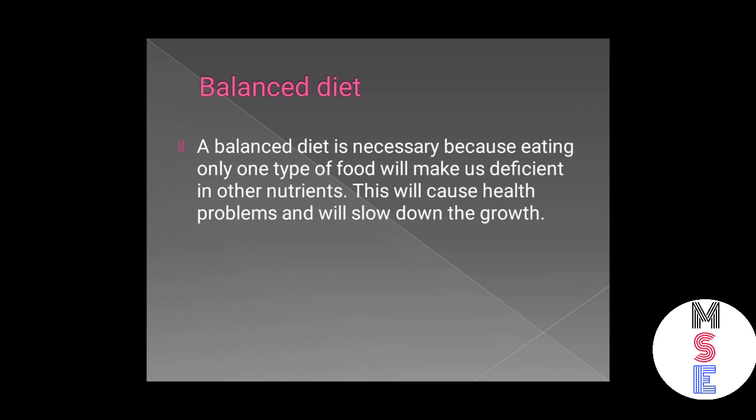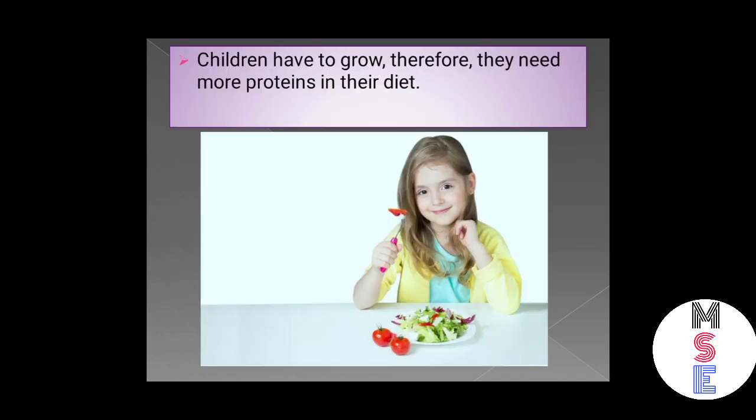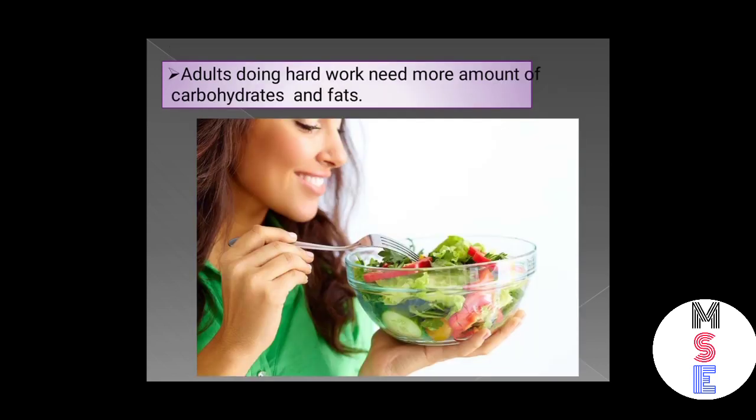So a balanced diet is necessary for us because eating only one type of food will make us deficient in other nutrients. So this will cause health problems and will slow down the growth. Now different balanced diet. So a balanced diet is different for different people depending on their age and physical activities. Children have to grow, therefore they need more proteins in their diet. Means children should eat food in which proteins are present in large quantity.